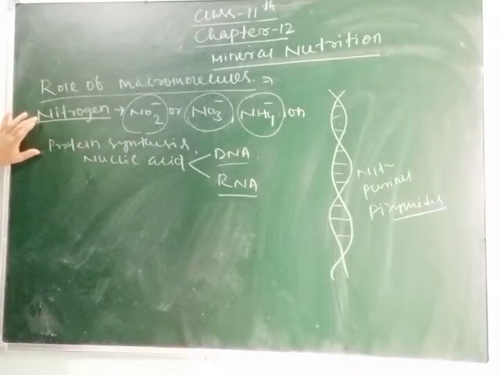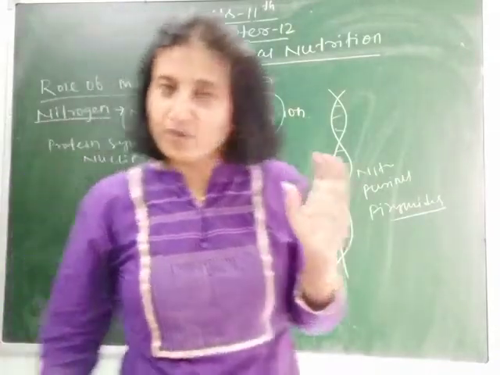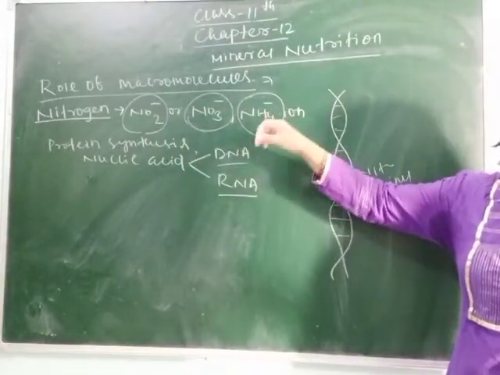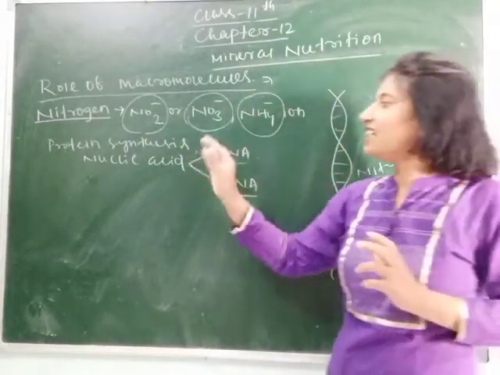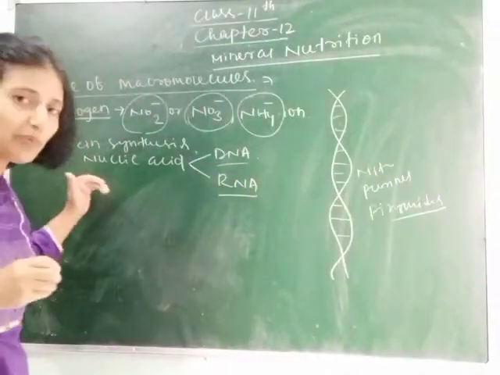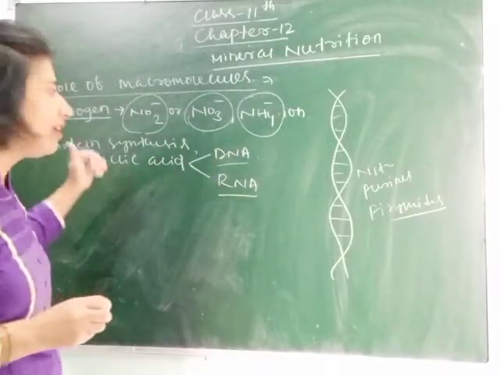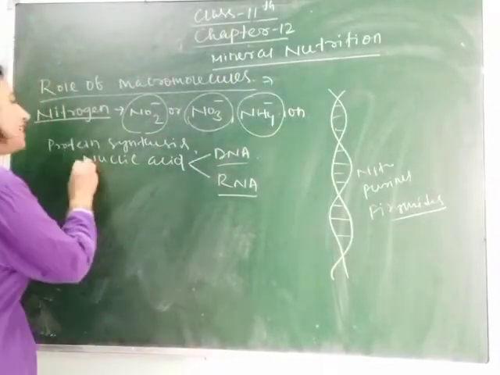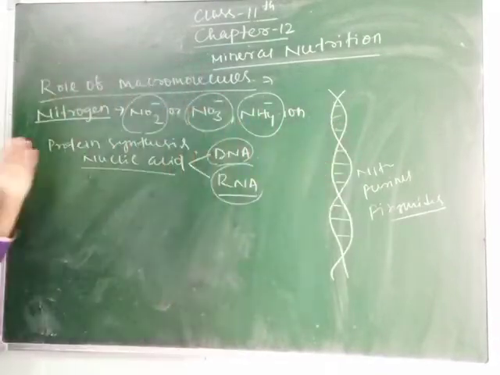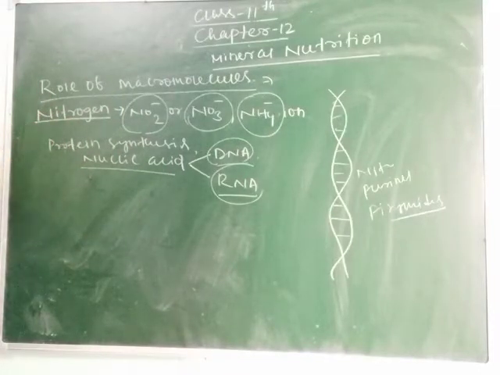So students, this is about nitrogen. You can simply write that nitrogen is taken in the form of NO2 minus, NO3 minus or NH4 plus ion, and its main function is helping in protein synthesis, and it also has a great role in synthesis of nucleic acid, which is DNA and RNA. I already explained how they help in the synthesis of DNA.